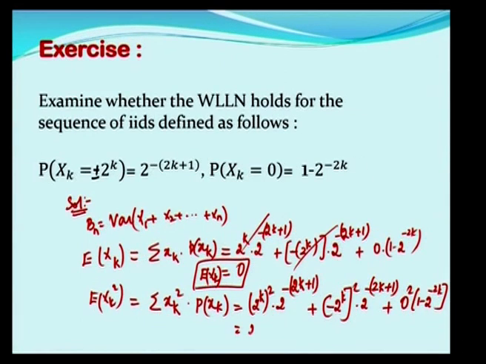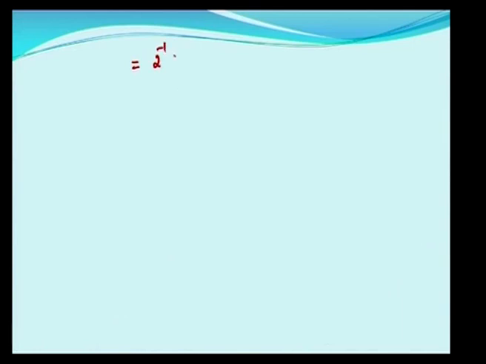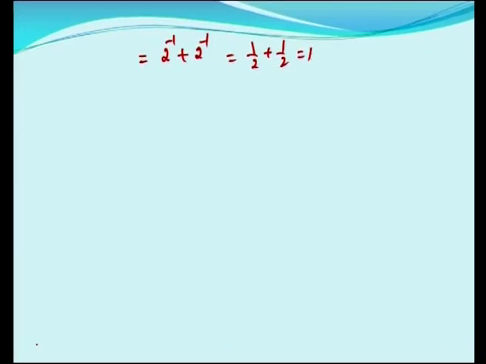What is this equal to? 2 power 2k into 2 power minus 2k plus 1, and the negative sign goes off, plus 2 power 2k into 2 power minus 2k plus 1, and the third one is 0. So 2 power 2k and 2 power minus 2k get cancelled, and similarly the other pair, and you have only 2 power minus 1 plus 2 power minus 1, which is 1 by 2 plus 1 by 2 equal to 1. So the expectation of xk square is equal to 1.